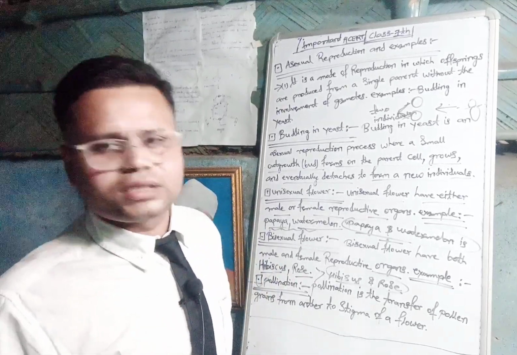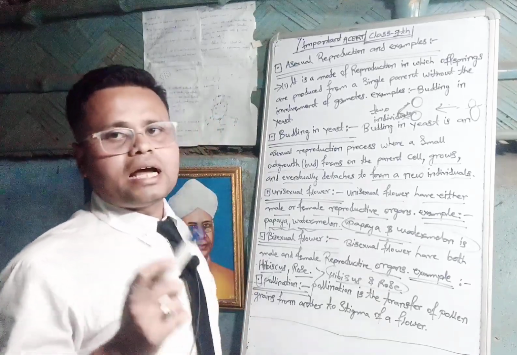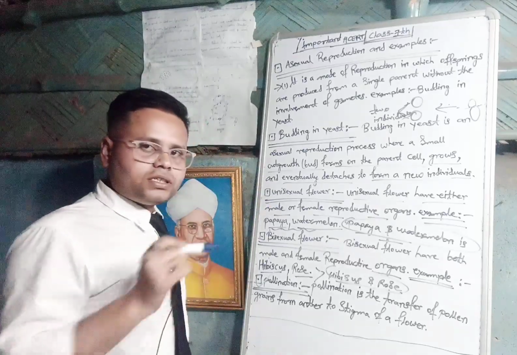After that, class, we are focusing on pollination. What do you mean by pollination? Pollination is the transfer of pollen grains from anther to stigma of a flower.